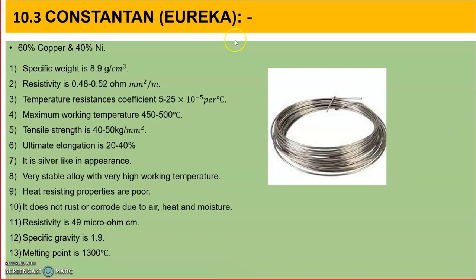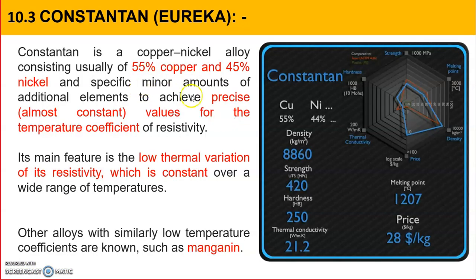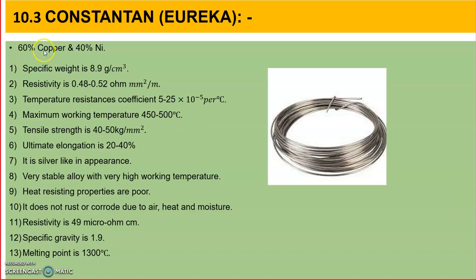If you see the properties of constantan, here now see 60 to 40. In India, generally 60 to 40 is used, and in foreign countries, for general applications, 55 to 45. But 60-40 is our Indian favorable composition for the applications. The specific weight of constantan is 8.9 gram per centimeter cube.